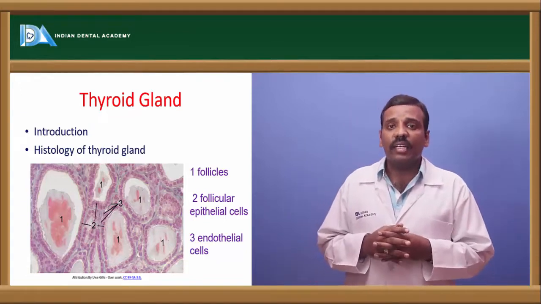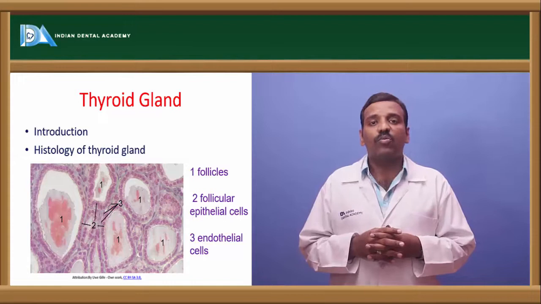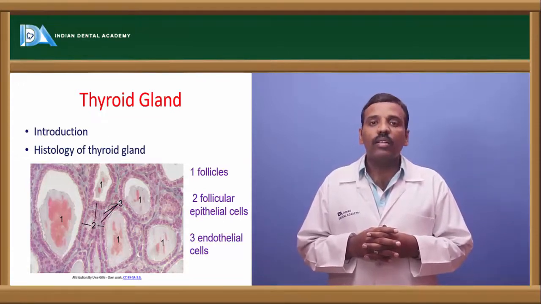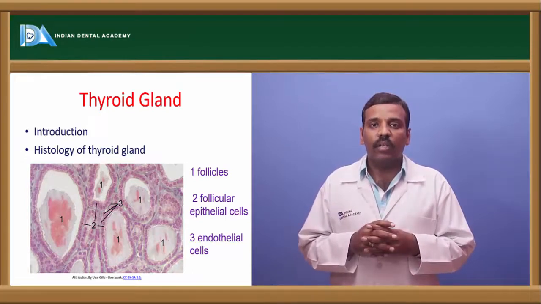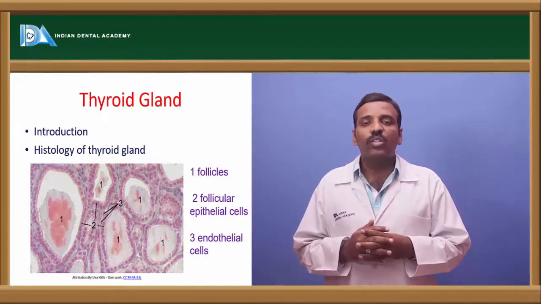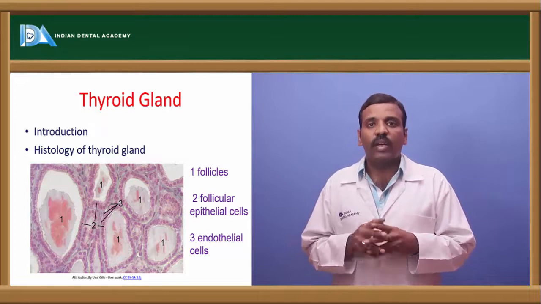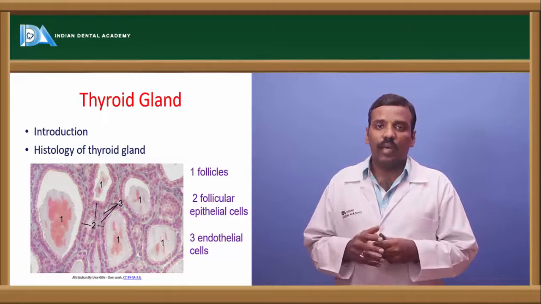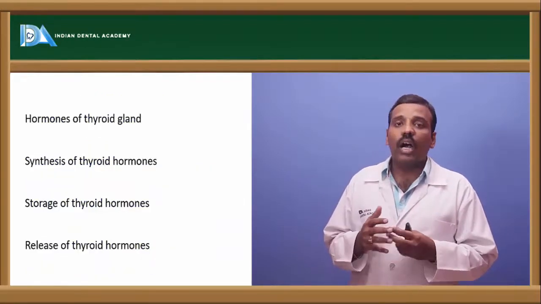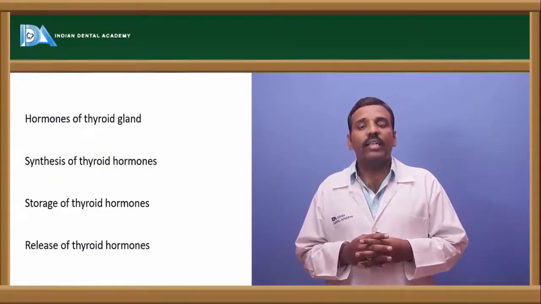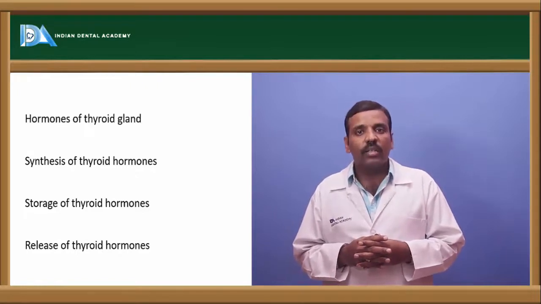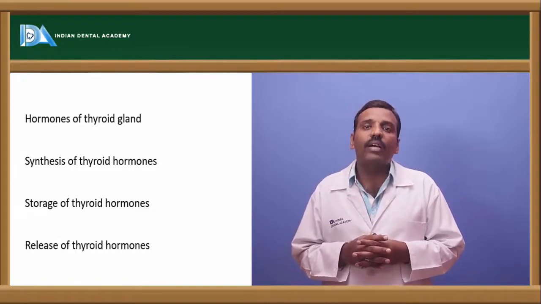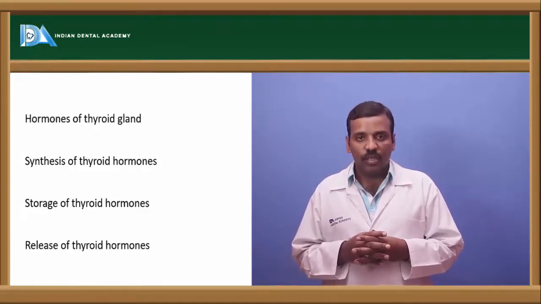This thyroid gland contains 2 types of cells. One is follicular cells and another one is parafollicular cells. The follicular cells form a follicle like in this diagram, and the parafollicular cells are present outside of the follicle. Okay, and next, the hormones from the thyroid gland are T3, triiodothyronine, and T4, also called thyroxine or tetraiodothyronine, and next one is calcitonin.